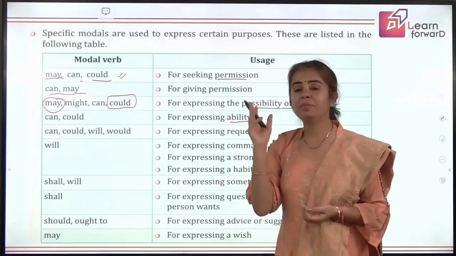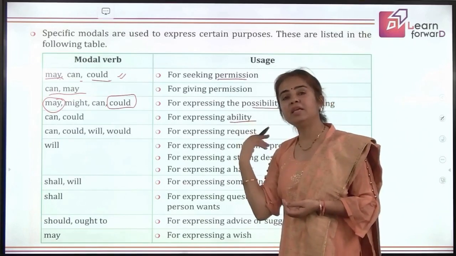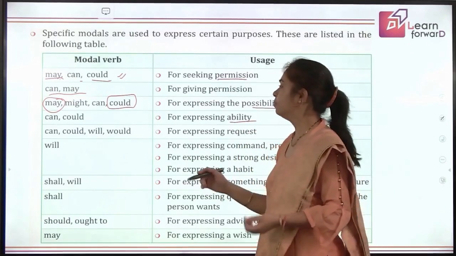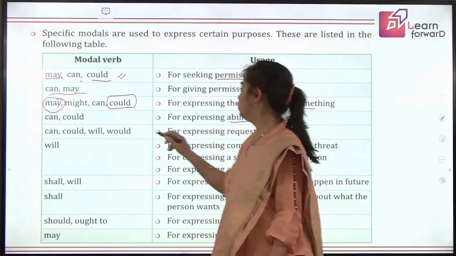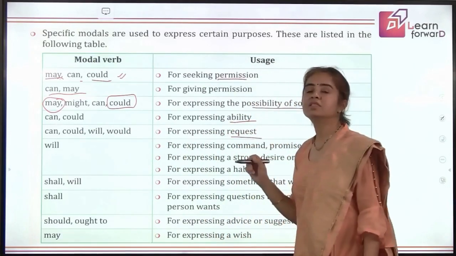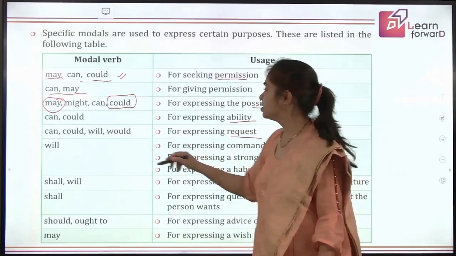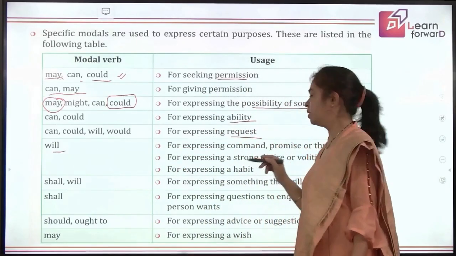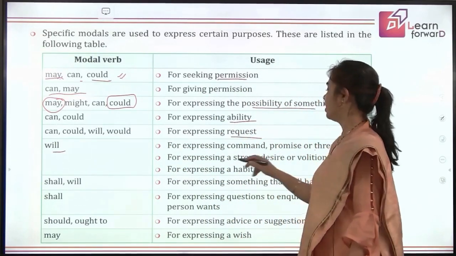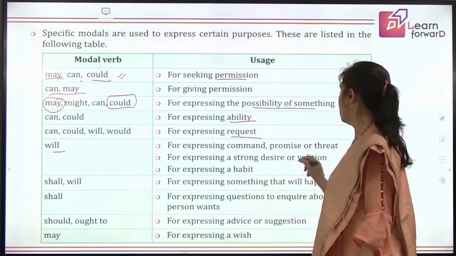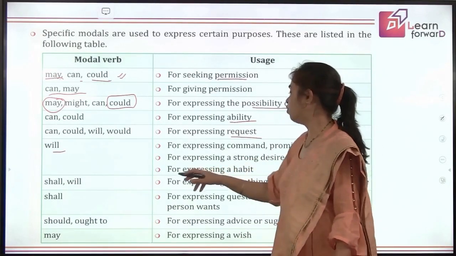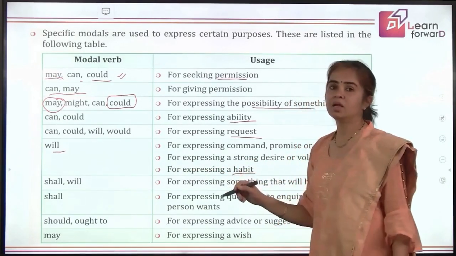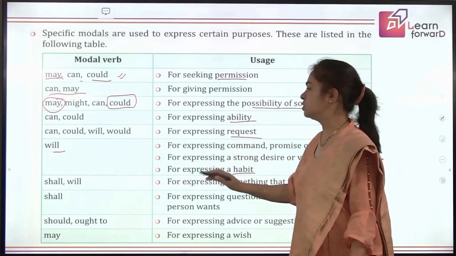So that means I'm talking about my ability in the past time, right? Next, can, could, will, would, they also express request. Next, will. Will is used for expressing command, promise, or threat, for expressing a strong desire or volition, for expressing a habit. So will is used in all these contexts.